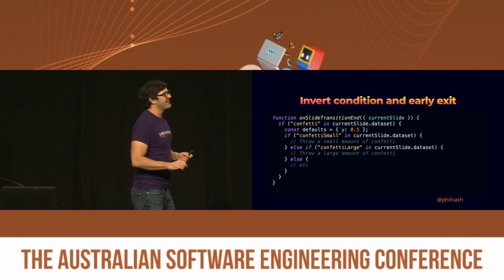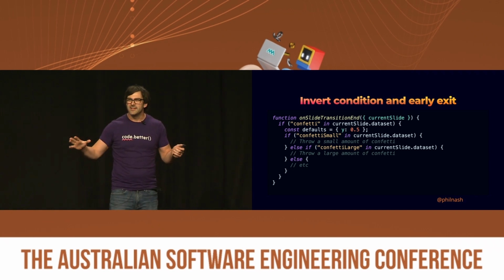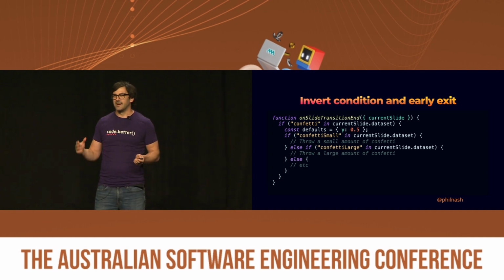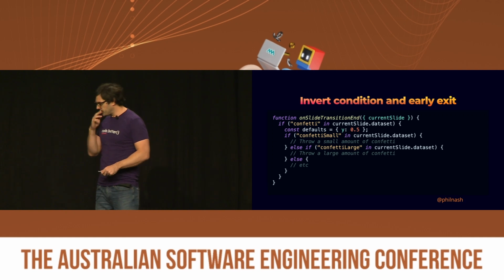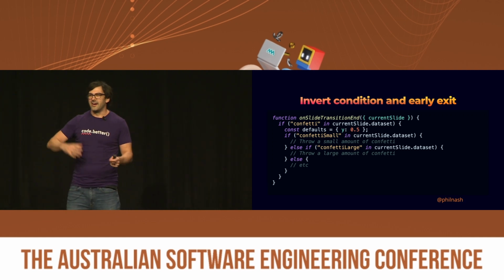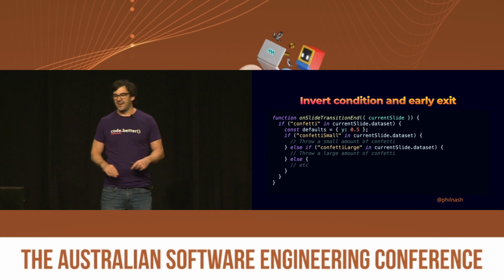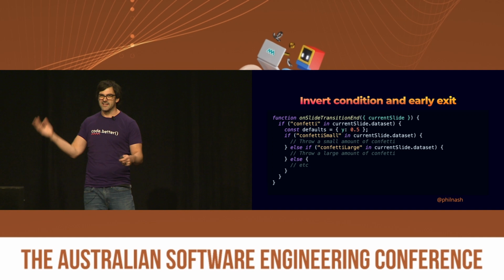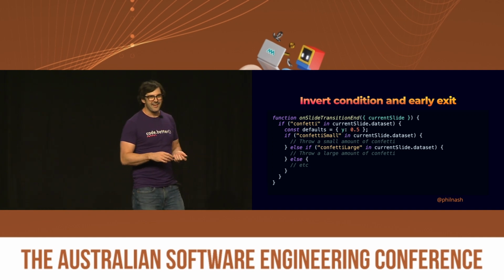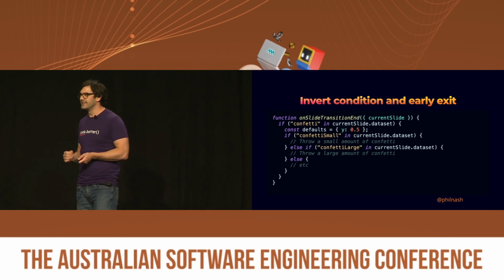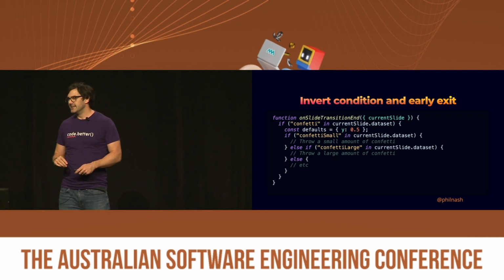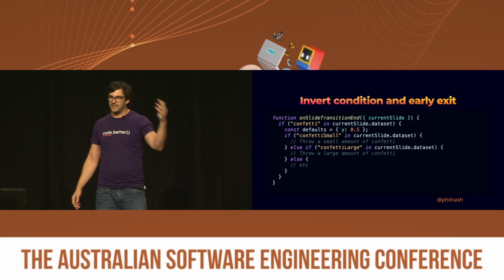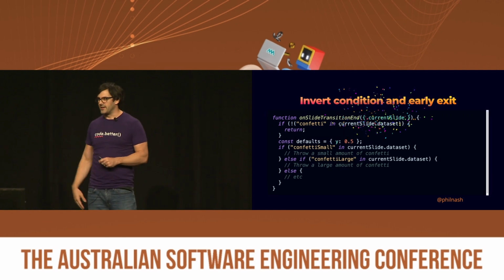Inverting conditions and early exit is fun. So this is just snippets of that function I showed earlier. In this case, as I said, I've got this big conditional that goes around the outside. This big one that says, hey, if there's confetti in the data set, then we can do stuff. And if not, go all the way to the end and see if there's an else, maybe. There isn't. But you don't know that at the top of the file, and it's 90 lines long. And so inverting the condition, that is changing this from if confetti is in it to if there's not confetti in it, and just getting out of that early.